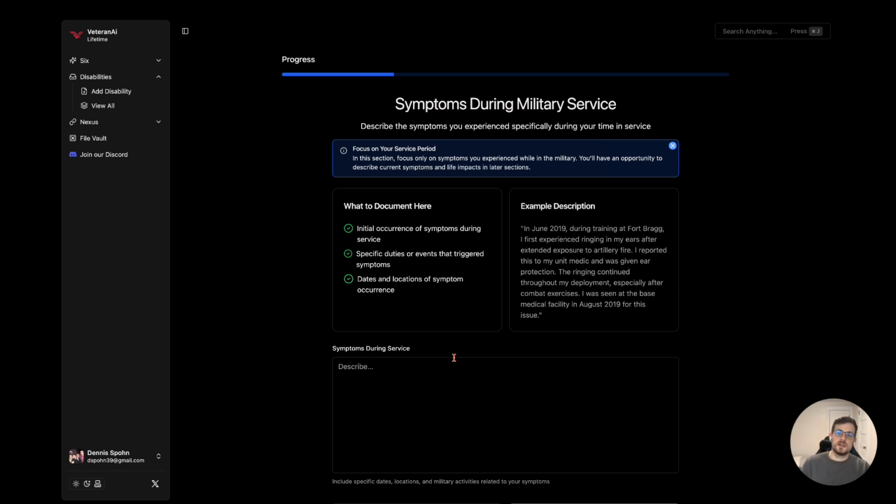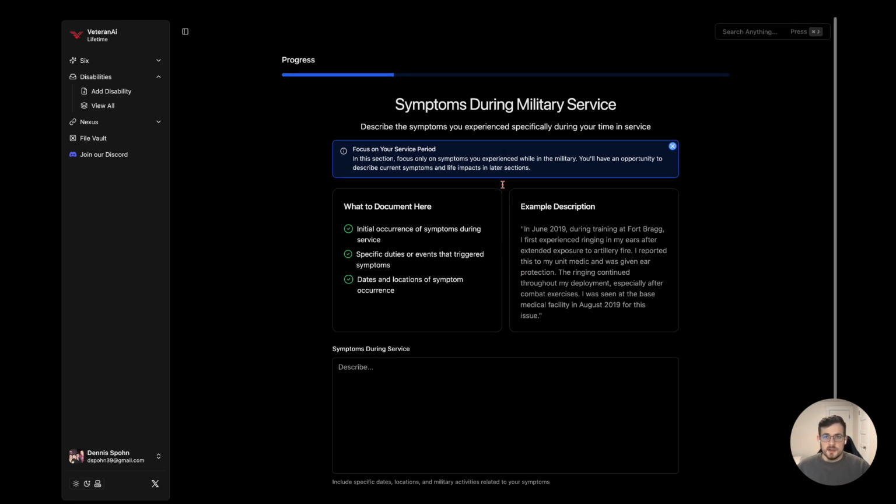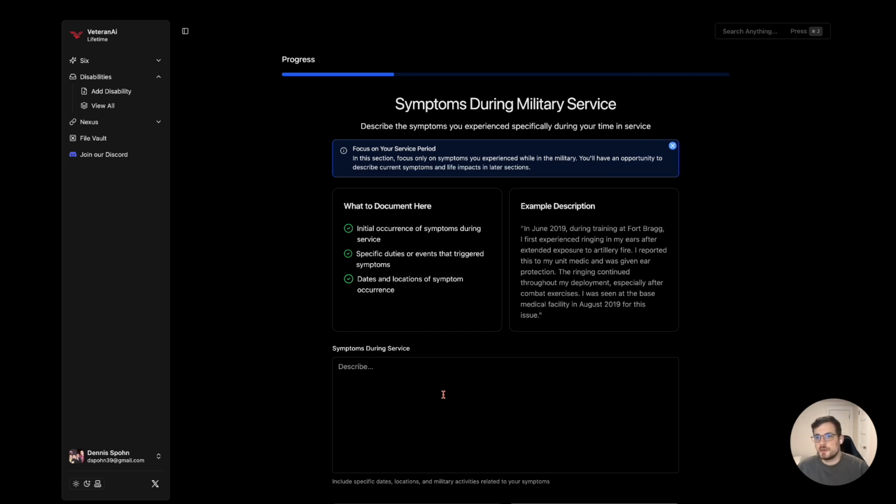What you should be doing is saying, I had symptom X, Y, and Z on these days, or to the best of your knowledge, this symptom started happening on this day, and describe those symptoms. What did it feel like? How did it make you feel? Things like that are very important. Again, you do not need to write a 5-page paper here. Besides that, I'm going to fill this out, and I will get back to you when it's a good pause point for everybody.